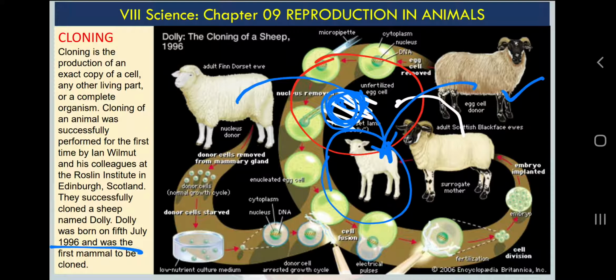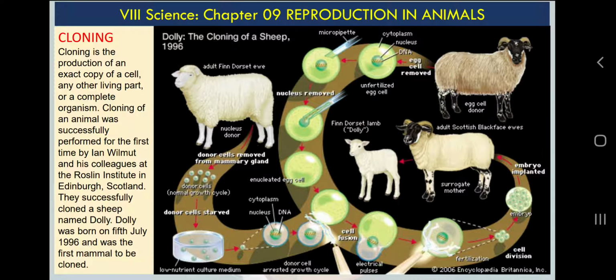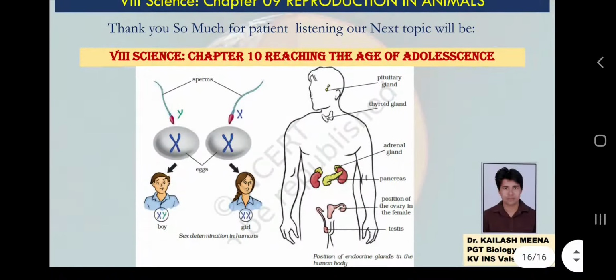Why? Because of the information provided by the sperm. So cloning is an application of modification in reproduction. Very simple to understand, but actually it is a very complicated process because it requires so much expertise and technique. You will learn more about cloning in class 12th and class 10th. No need to worry about it.